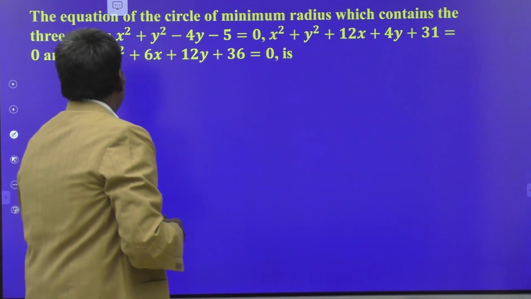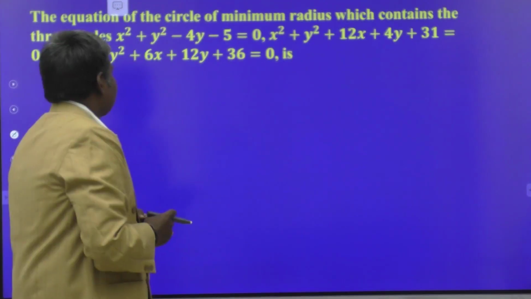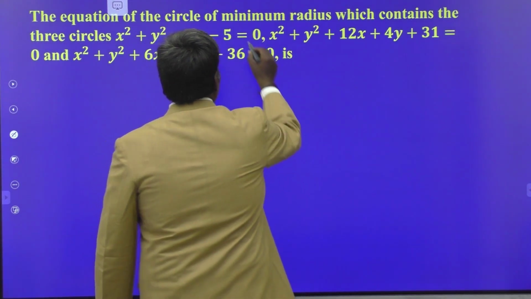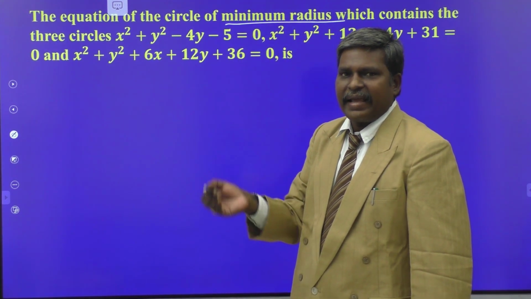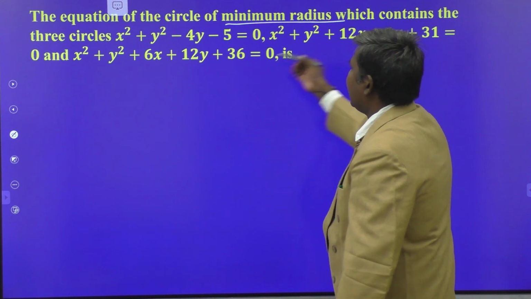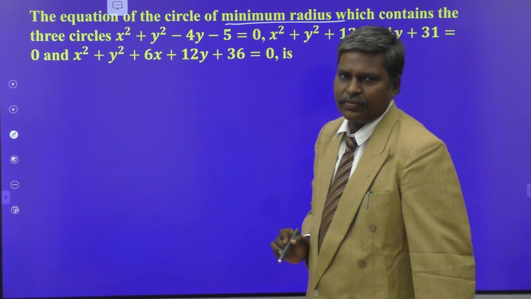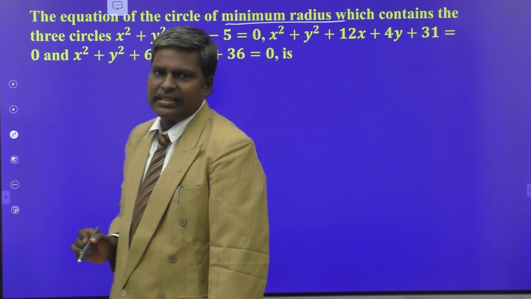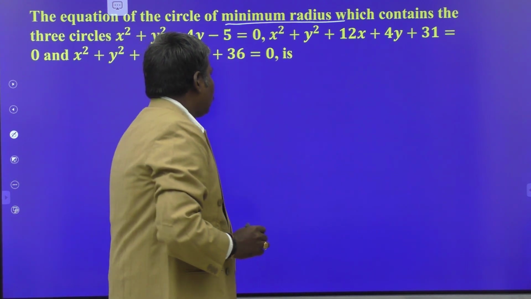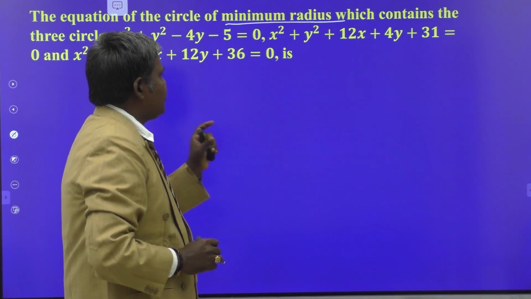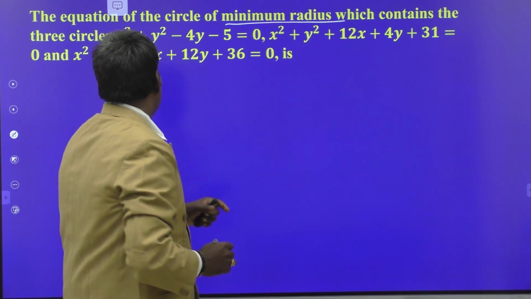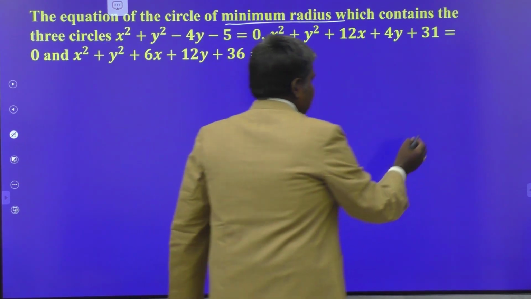See, this is the question. Find the equation of the circle of minimum radius. You have to find the circle equation that has minimum radius and contains the 3 circles. So to contain the 3 circles, we have to write the circle of minimum radius. Suppose the 3 circles are like this.